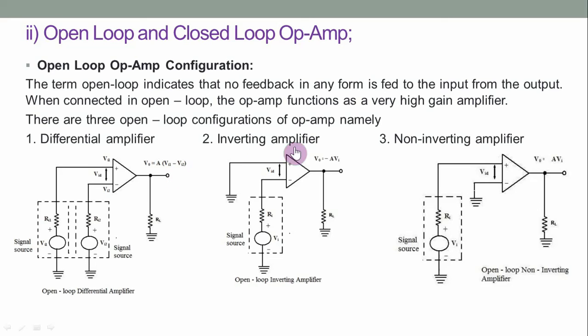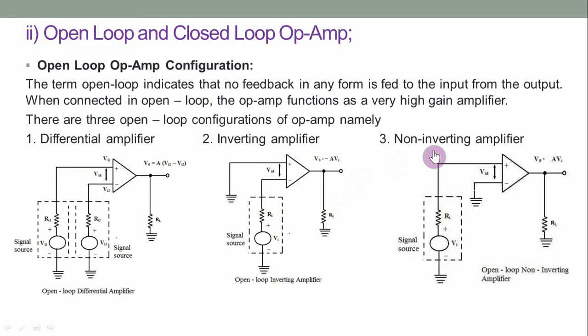Further, in the inverting amplifier, the input is connected to the inverting terminal of the op-amp and the non-inverting terminal is connected to ground. The output voltage can be given as V0 equal to minus A into Vi. Since the non-inverting terminal is connected to ground, it would result in 0. The negative sign indicates the output is 180 degrees out of phase with respect to the input.